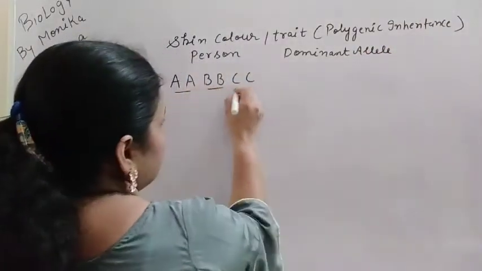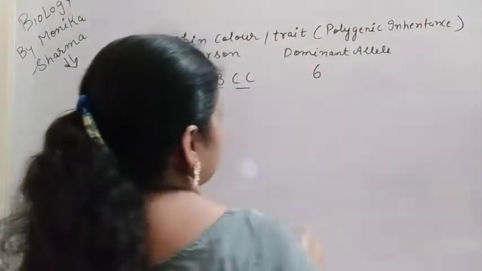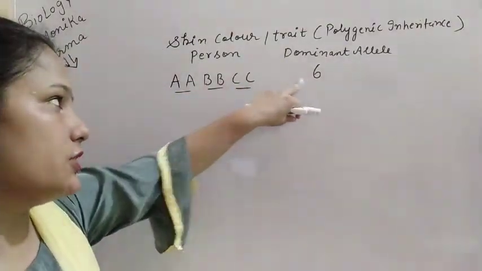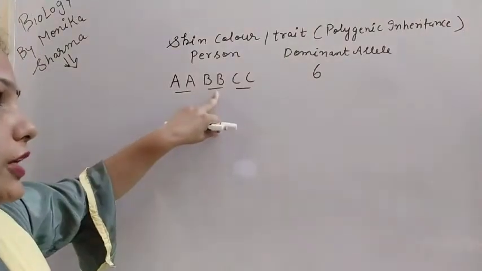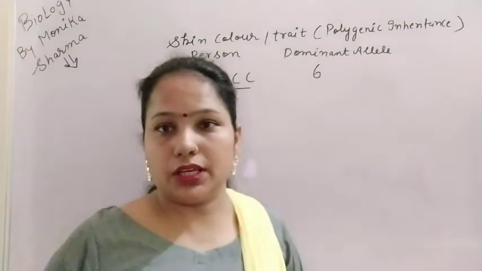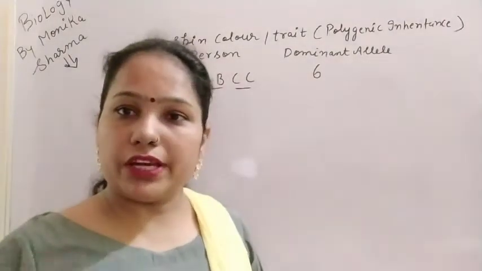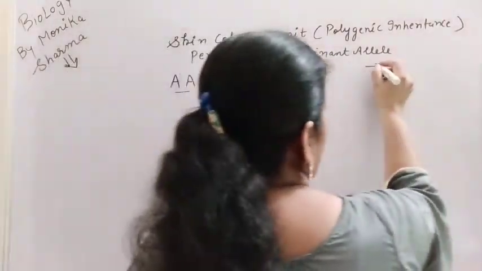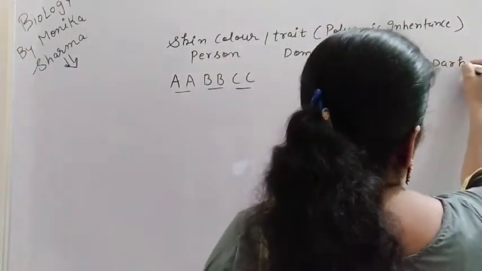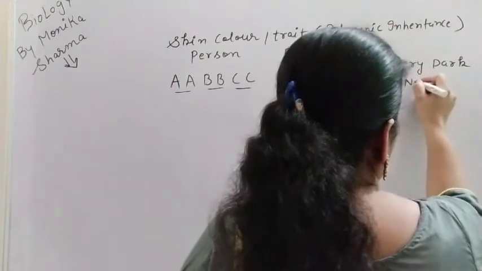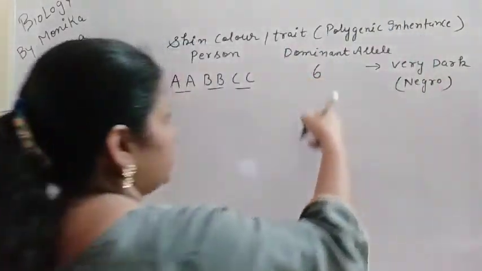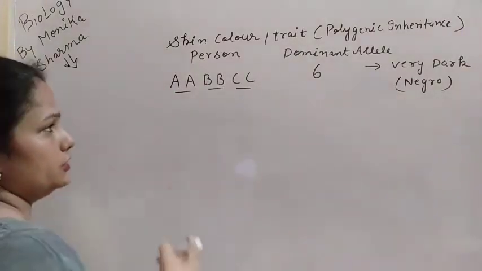How many dominant alleles are there? 6. So the quantity is more, we can say 6 alleles that are dominant, and if all the alleles are dominant, then that person is very dark in color, or we can say negro. So here that is the quantity of the alleles.